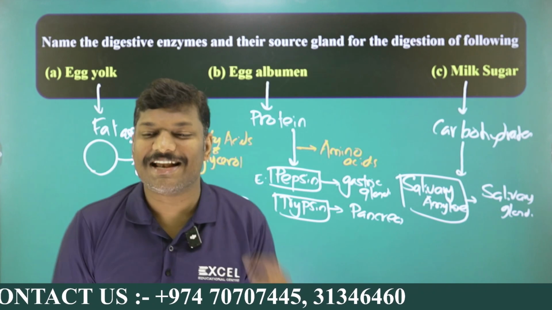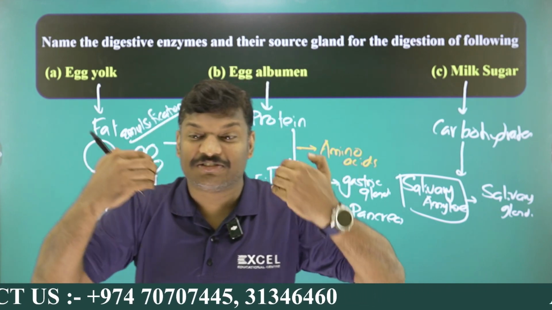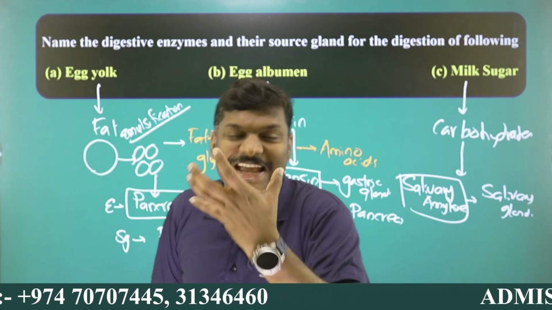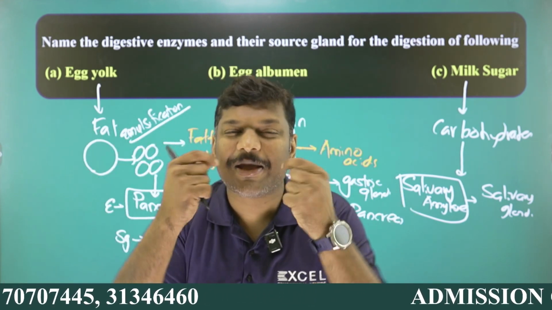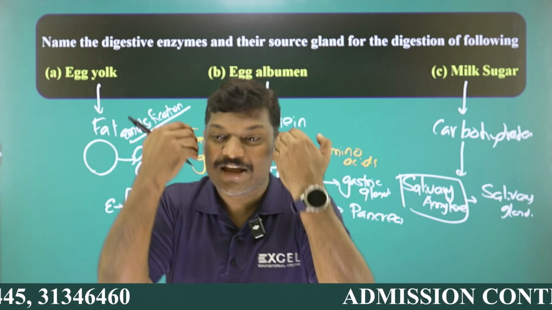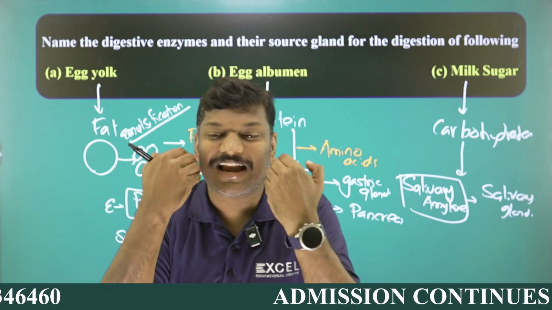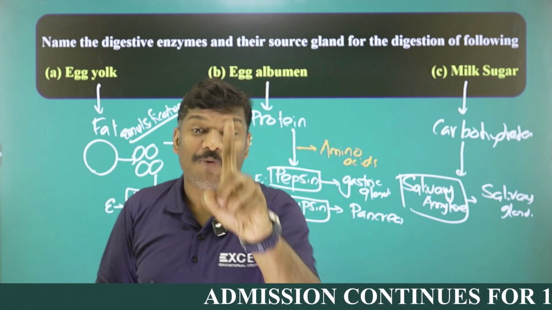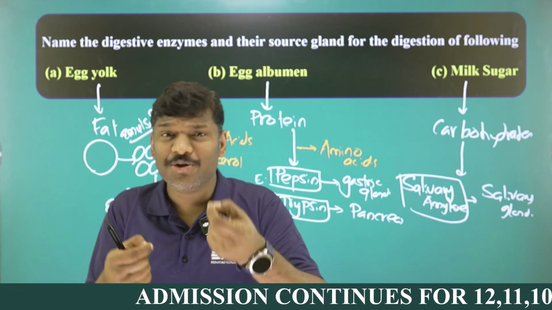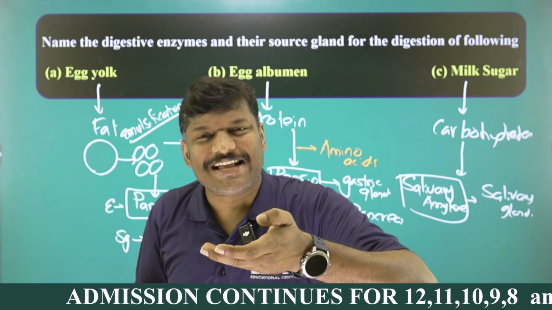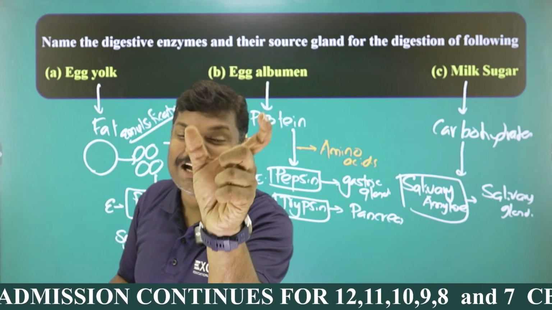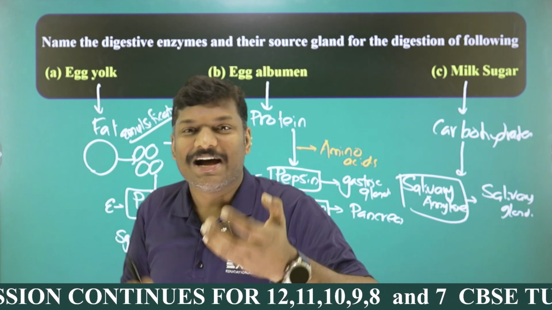Salivary glands are located in different regions. 3 pairs of salivary glands are there inside your buccal cavity. The first 2 pairs are located on the sides, and they are called parotid. Parotid glands are located on the 2 sides, 1 pair of parotid glands. And 1 pair of salivary glands is under the tongue, sublingual. It's not important, sublingual, submaxillary.